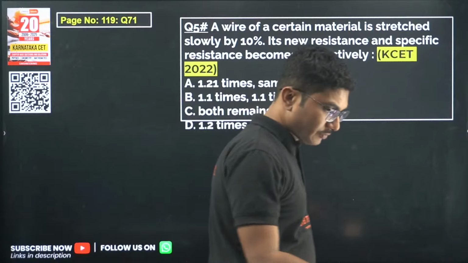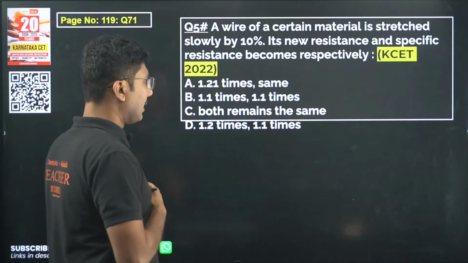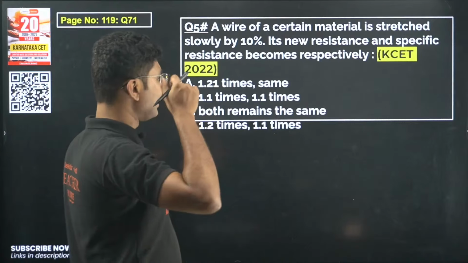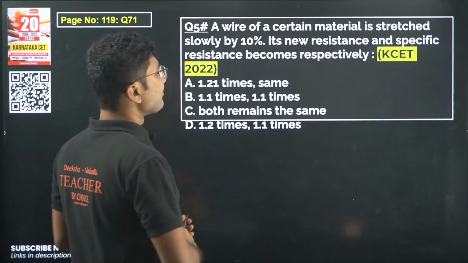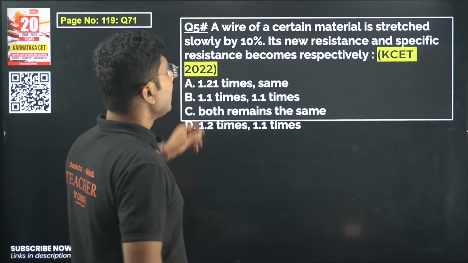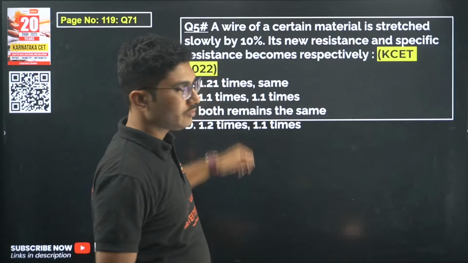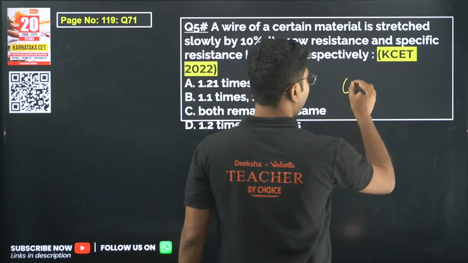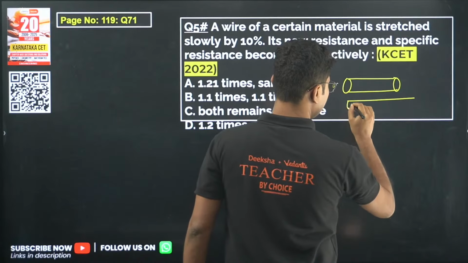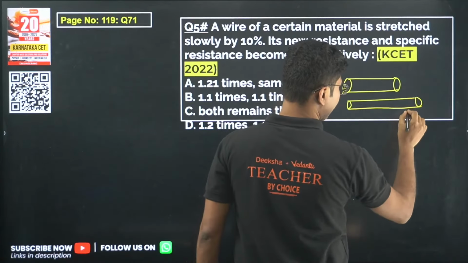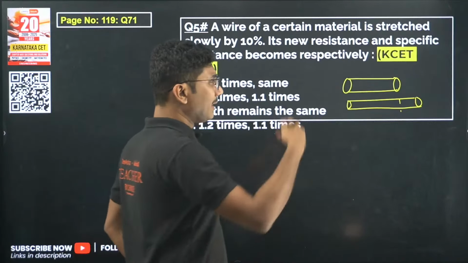So let's see. Sainath is saying option A. Now this question in this form is easy. Why am I saying this form is easy? Because the wire of certain material is stretched slowly by 10%. So you had a wire, you stretched it by 10%. So length increases, area decreases, but the material remains the same.